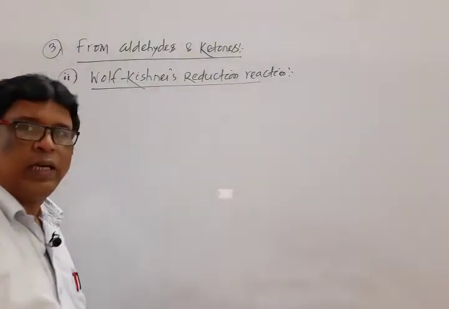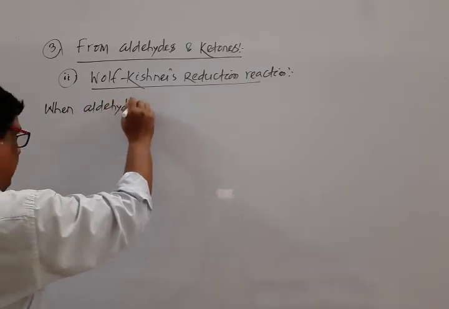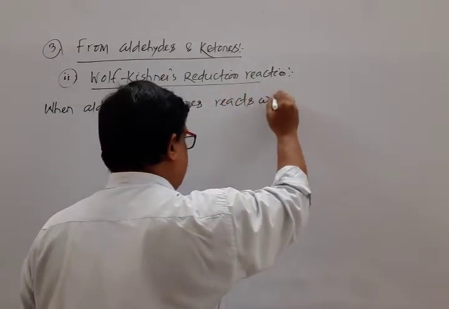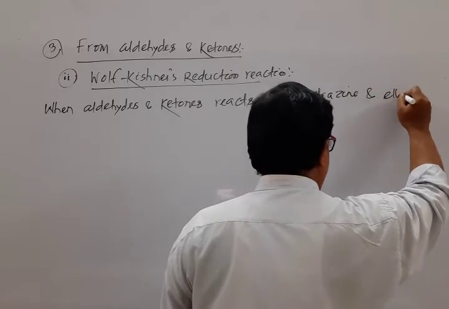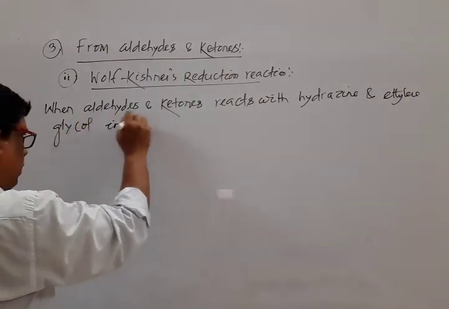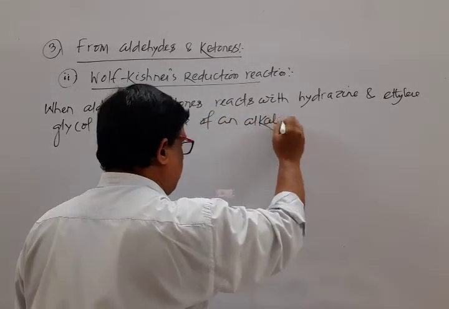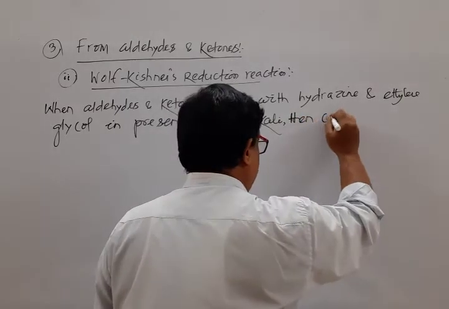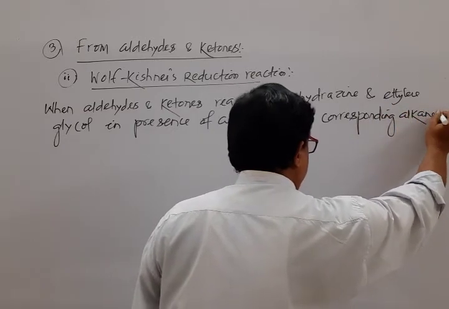When carbonyl compound, that is aldehyde or ketone, reacts with hydrazine and ethylene glycol in presence of an alkali, then the corresponding alkane is formed.